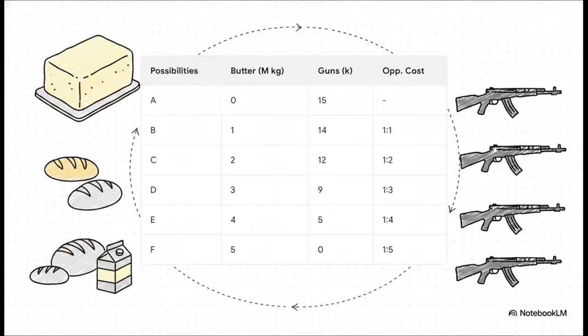To really wrap our heads around this, let's look at some raw numbers. Imagine a highly simplified economy that produces only two things. We'll use the classic economic example, civilian goods, which we'll call butter, and defense goods, which we'll call guns. This schedule shows various production combinations. If we pour every single resource we have into guns, that's combination A, we get 15,000 guns but absolutely zero butter. If we flip it and go to the other extreme, combination F, and put everything into butter, we get 5 million kilograms of butter, but zero guns. Every single option in between requires a trade-off.